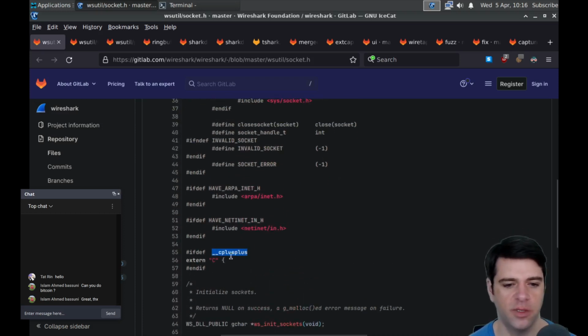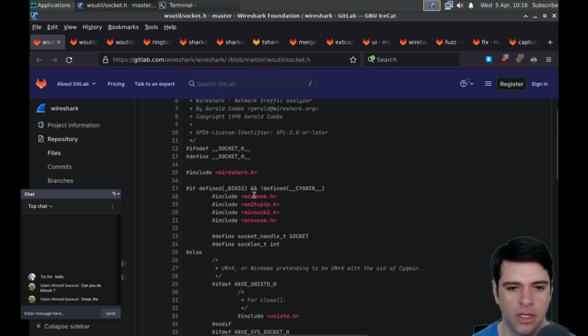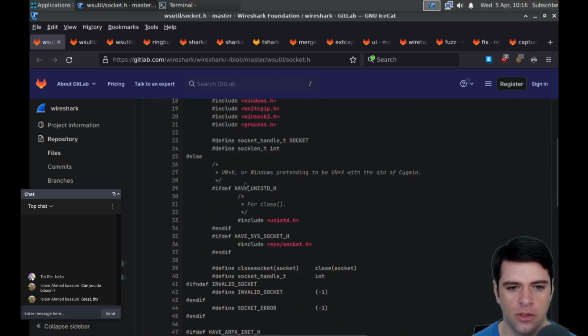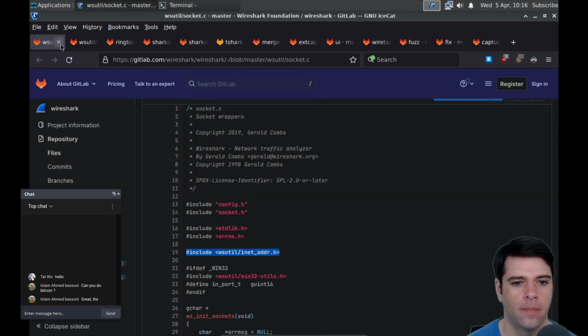So if we're calling from C++, this must be pure C stuff, so we're going to say that it's extern C. But what do we import in the case of Windows? Where's Unix? If we have unistd.h, we get unistd. Otherwise I guess we include sys/socket.h. Maybe that's the Linux include.